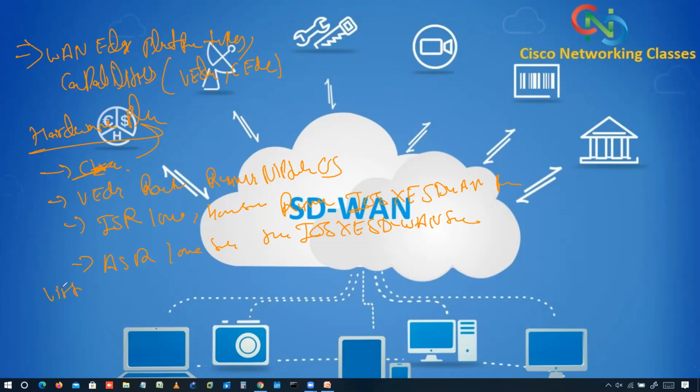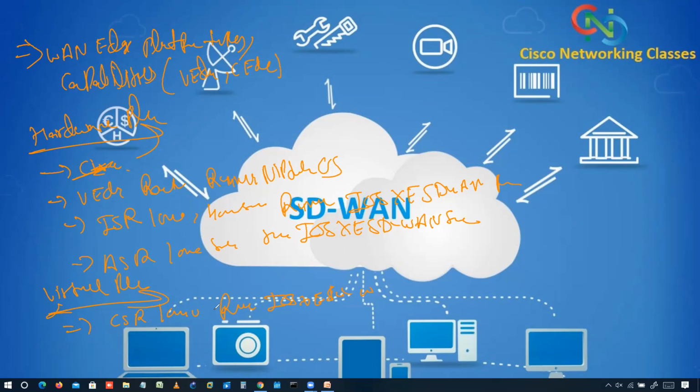If I talk about the virtual platform, we have CSR 1000V running IOS XE SD-WAN software, or vEdge Cloud router running Viptela OS. The virtual platform can be deployed on a Cisco x86 compute platform, for example the Enterprise Network Compute System, ENCS 5000 series, or the UCS servers, Unified Computing System.